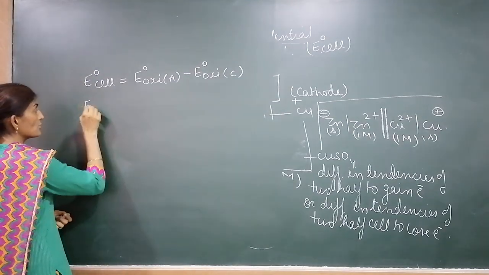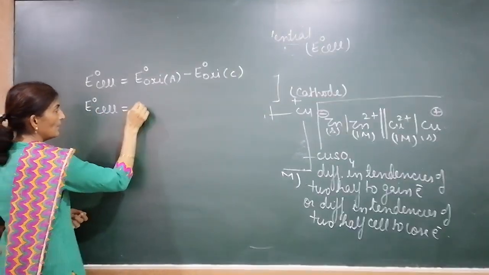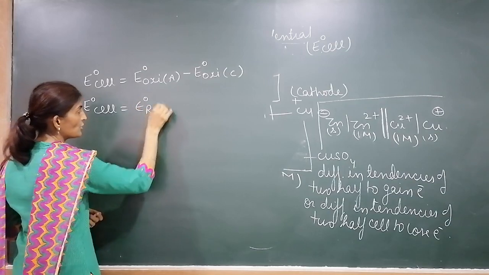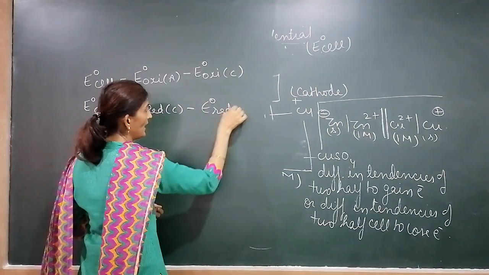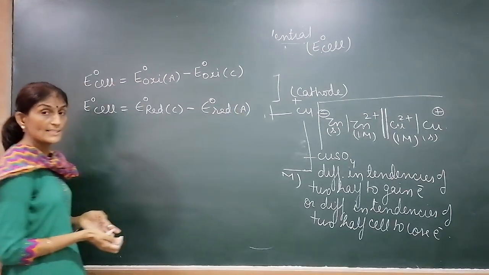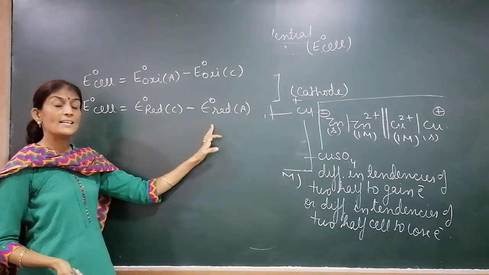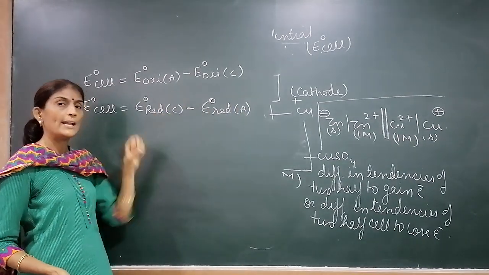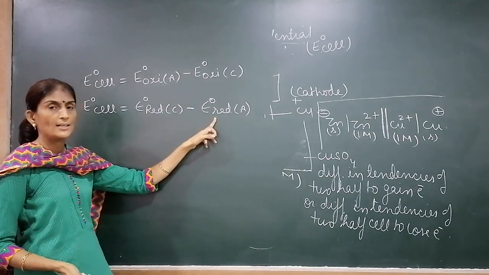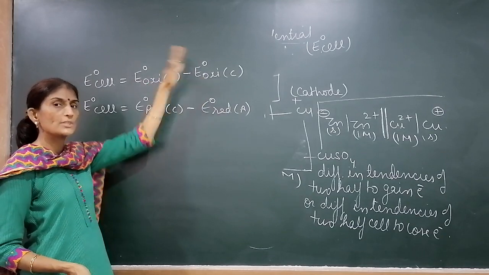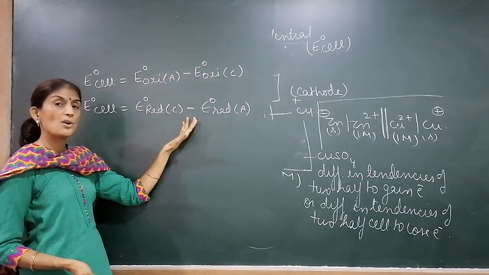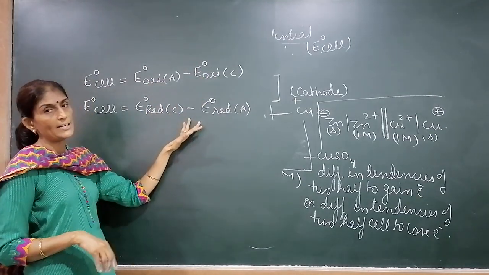Or this can also be written as reduction potential of cathode minus reduction potential of anode. This is also the difference in tendencies of anode and cathode to gain electron, because we are writing reduction. Here is the difference in tendencies to lose electron, and this is the difference of tendencies to gain electron.